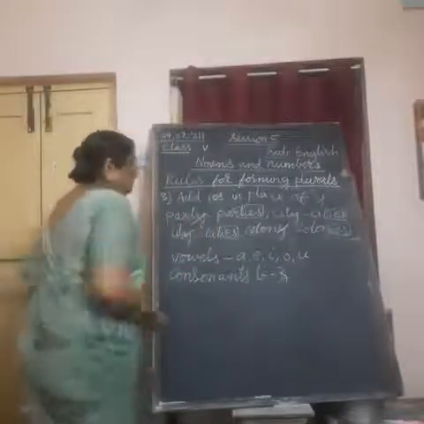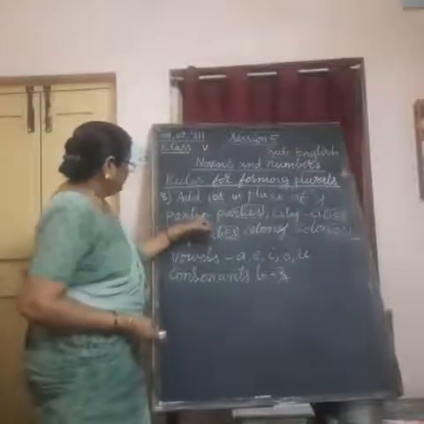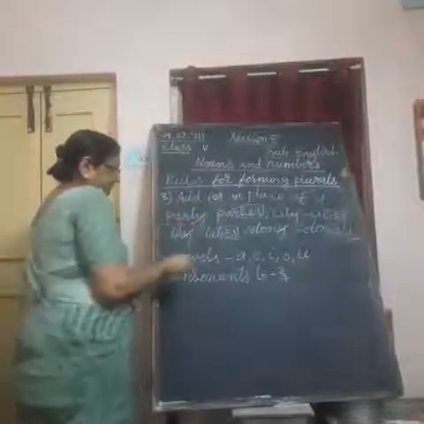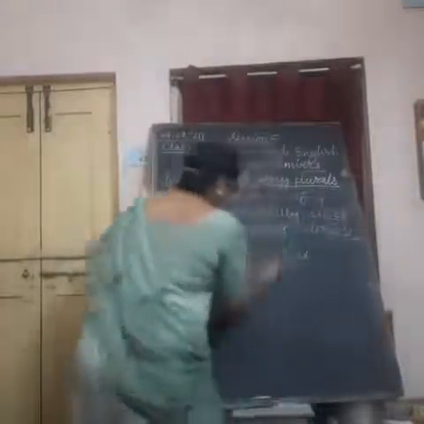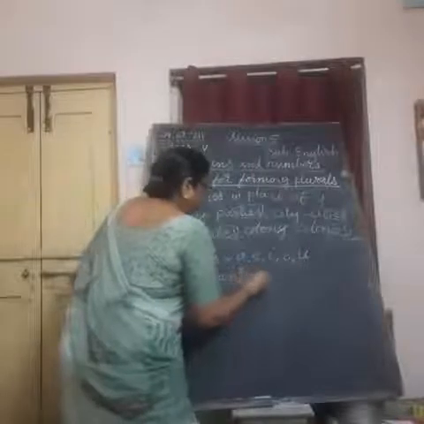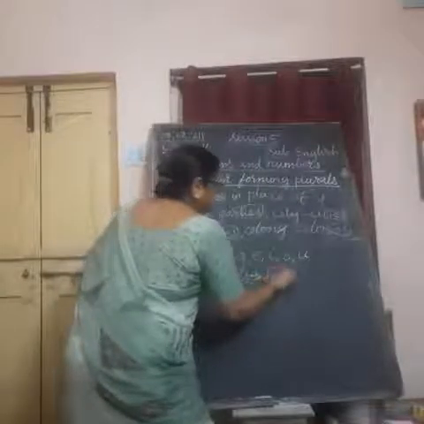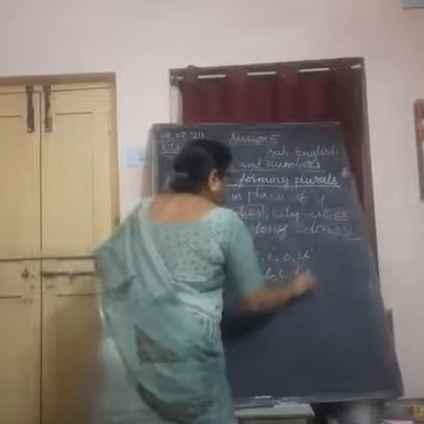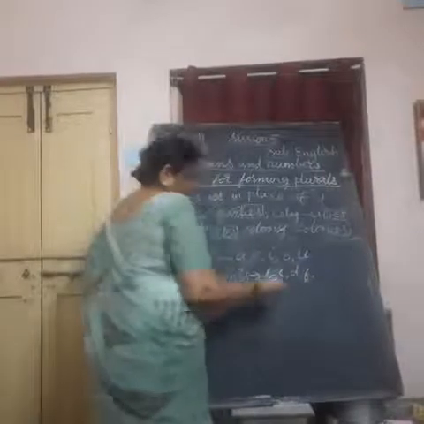Now what you observe is, before Y we get a consonant. Let me write these consonants completely, then it will be easy for you to understand. Like B, C, D, F, understand?